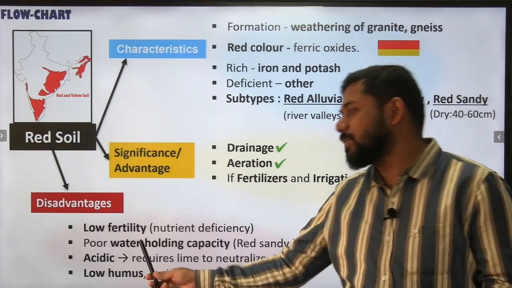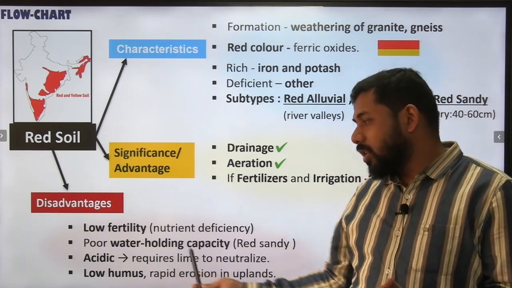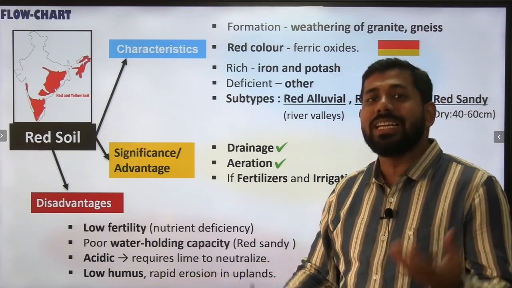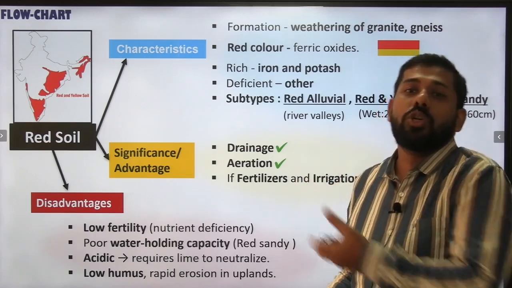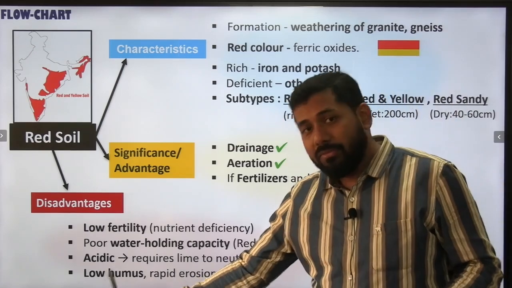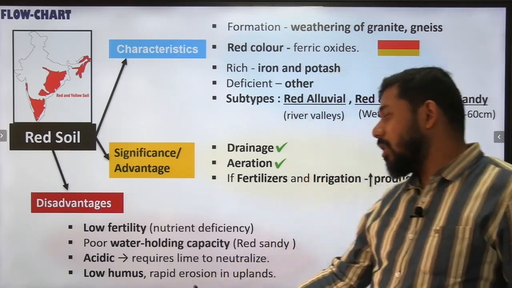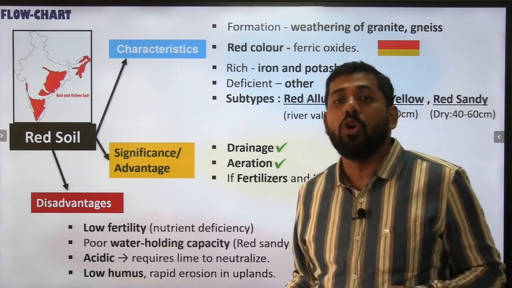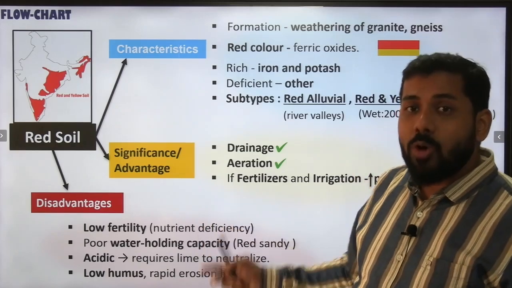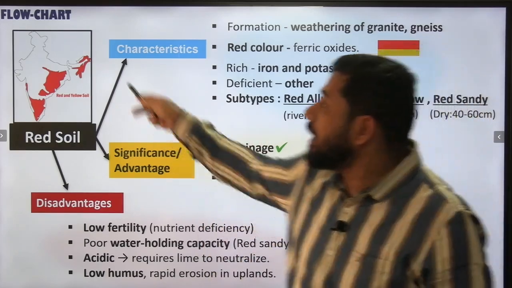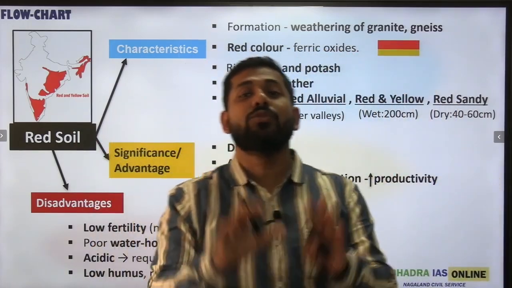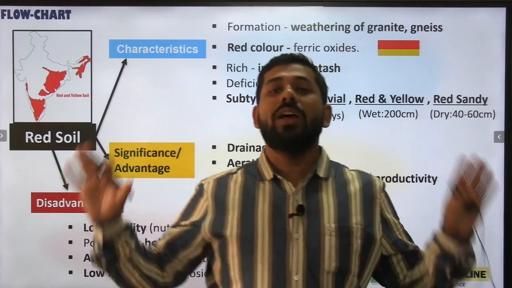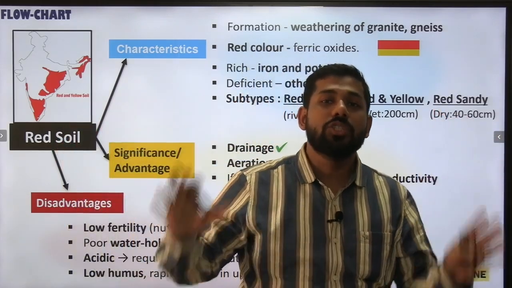At the same time, there are a few disadvantages of the soil. For example, it has low fertility, poor water holding capacity, and most soils are acidic in nature, so they need lime in order to neutralize them. Low humus and rapid erosion in uplands are also problems observed in the regions of red soil. So I hope that with this flow chart it is very clear what the characteristics of red soil are.